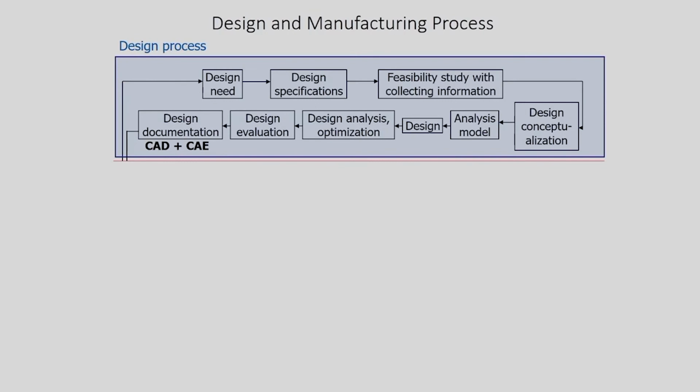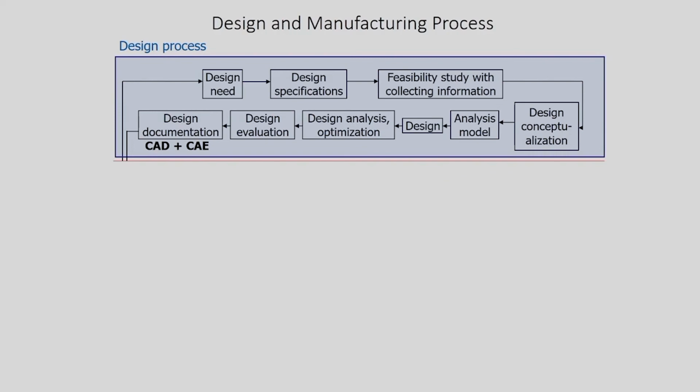Now, let us see how to reduce the lead time in the manufacturing. So, to reduce the lead time in the manufacturing, we must first understand what is the design and manufacturing process. Now, the design process is concerned, you can see there are various design activities, or there are various elements of design activities that to be carried out.